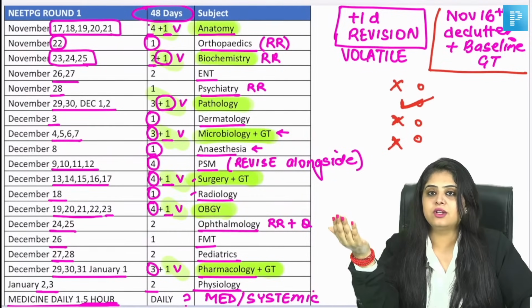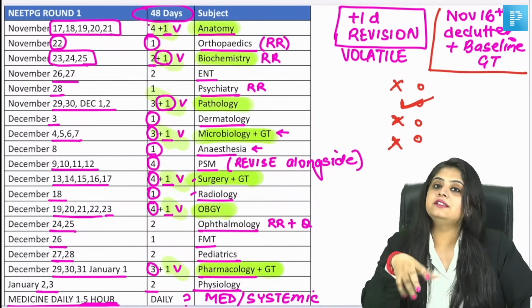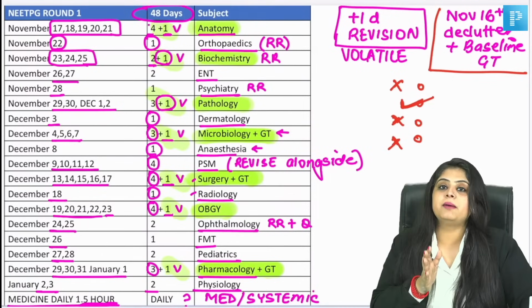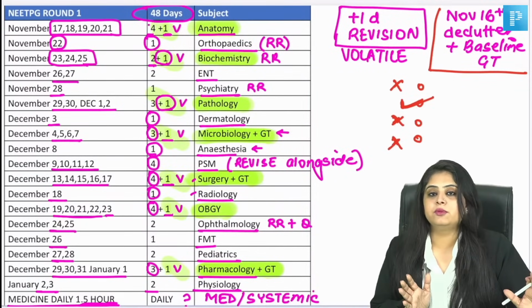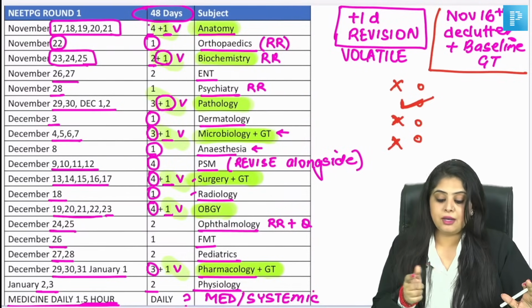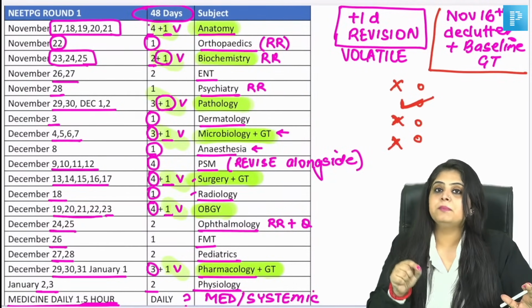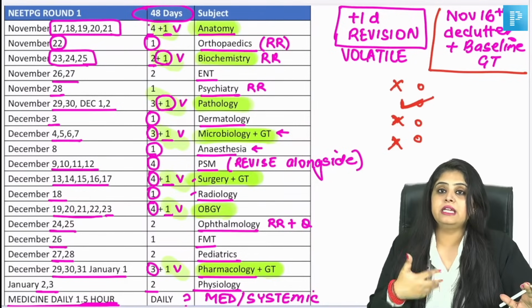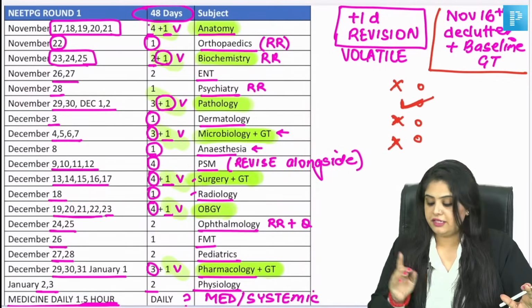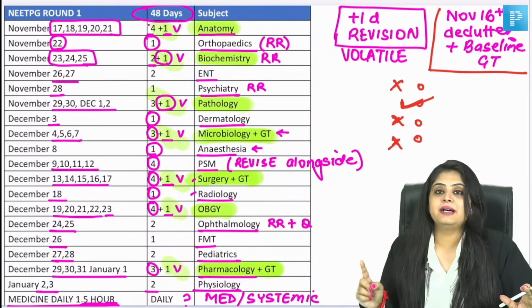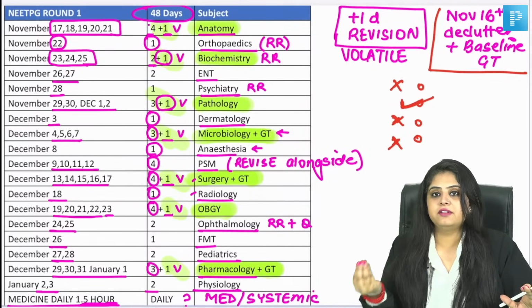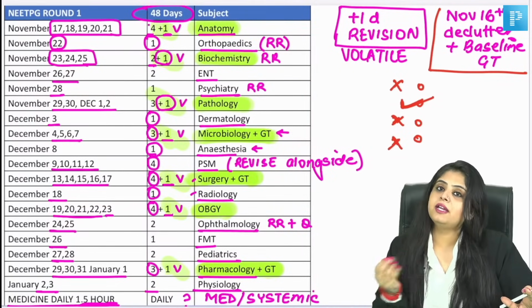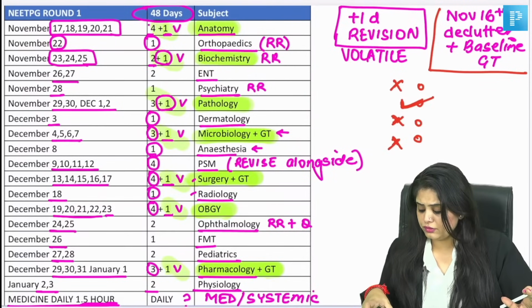Obviously, he or she had knowledge, but how did he or she write the exam also made a lot of difference. Same happens here. Only by reading notes and knowing everything will not help you crack the exam. You need to know how to apply that and attempt. The paper is also an art which you have to inculcate right now with GTs. Start giving answers by elimination, not by selection, is what I personally have done every time for any exam, and I would always tell you also to do that.